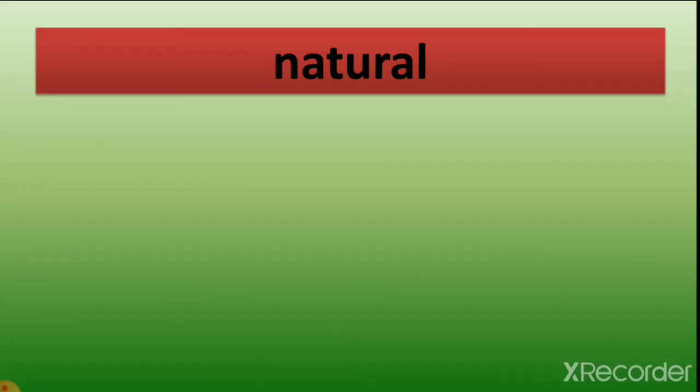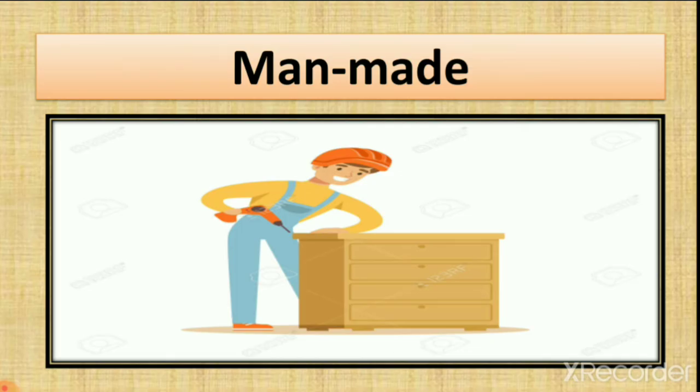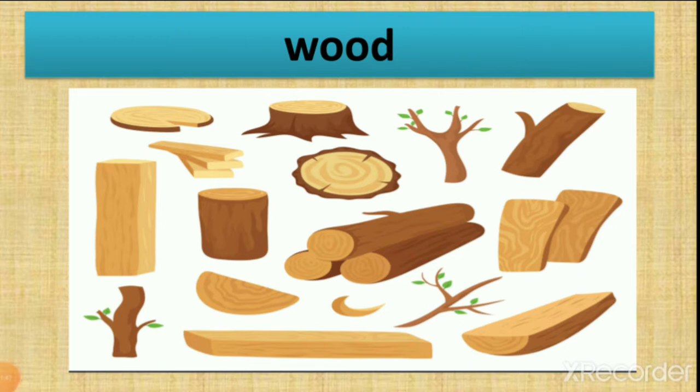Natural. Things like mountains and rivers which we cannot make. Man-made. You can see here one man is making a table. So this is man-made. Things which are made by man are man-made things. Wood. So we get wood from a tree. So here you can see different types of wood.